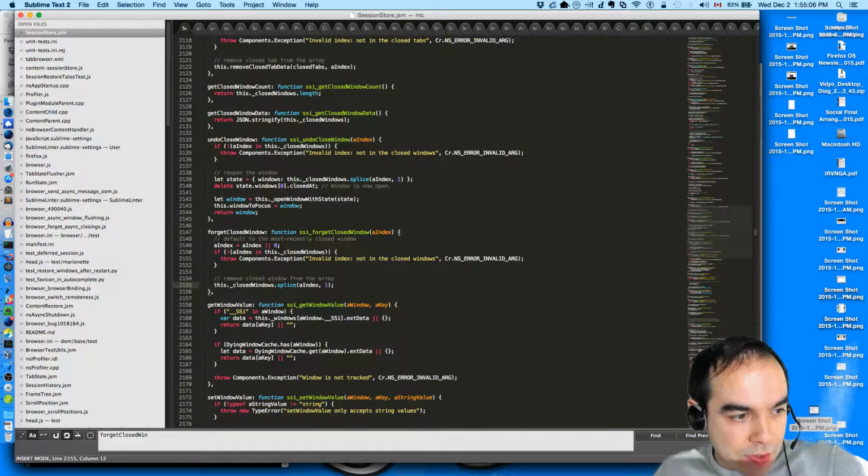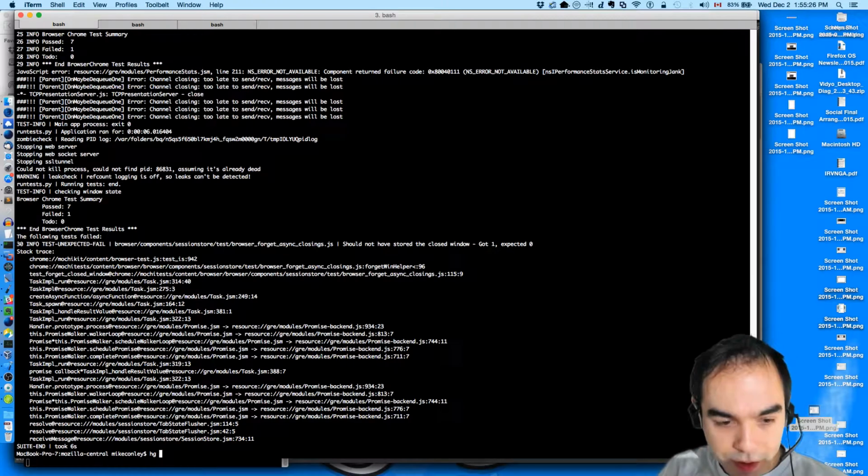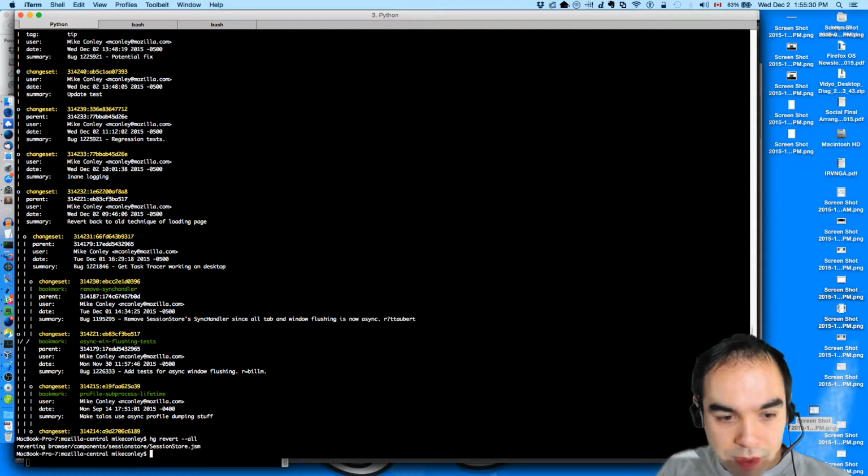But that sounds dangerous, because what if we had multiple windows closing at the same time? Oh, I think the weak set is going to be the simplest solution, to be completely honest. I think our potential fix is the right one.